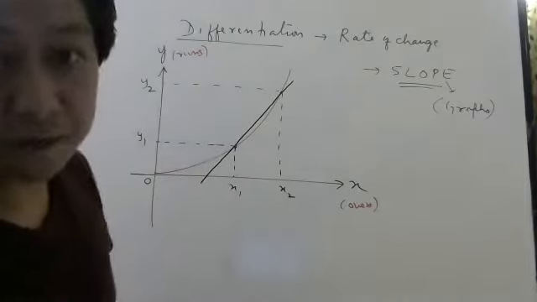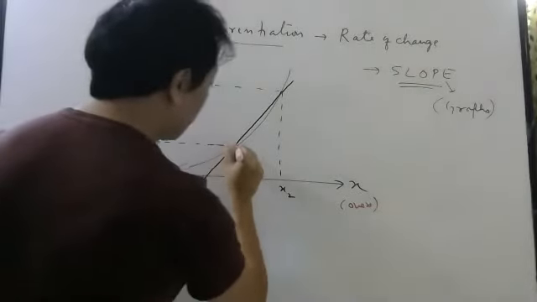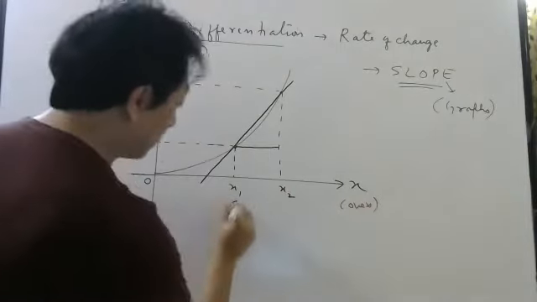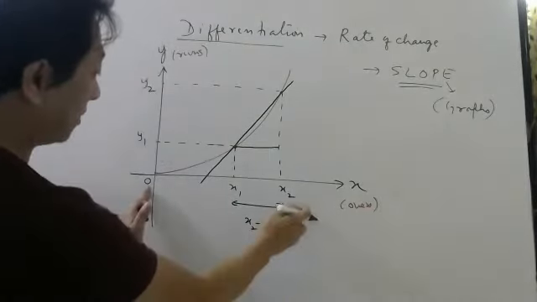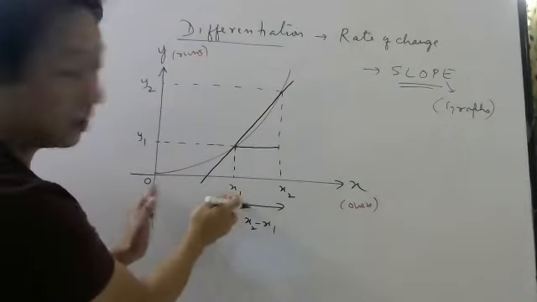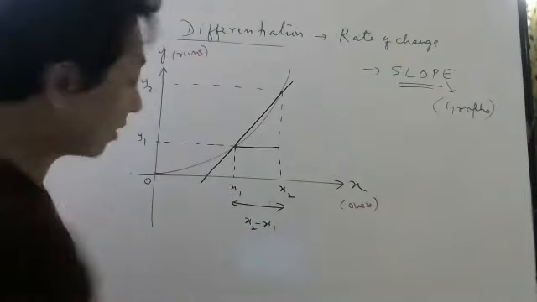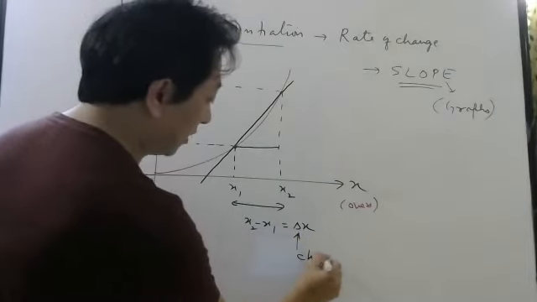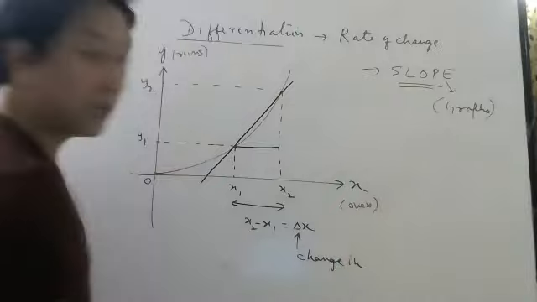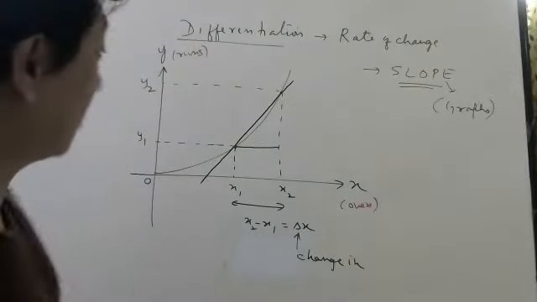Okay, this straight line. Then let me draw this also. Now, if I ask this gap, that will be your x2 minus x1, because this much is x2, this much is x1. Difference will be x2 minus x1. That we write delta x. Delta we use for change. So delta x means change in x.